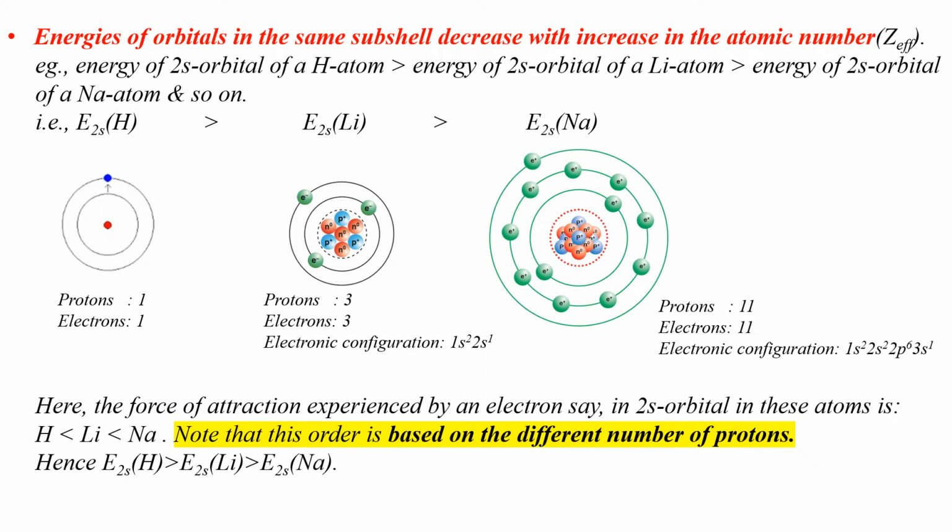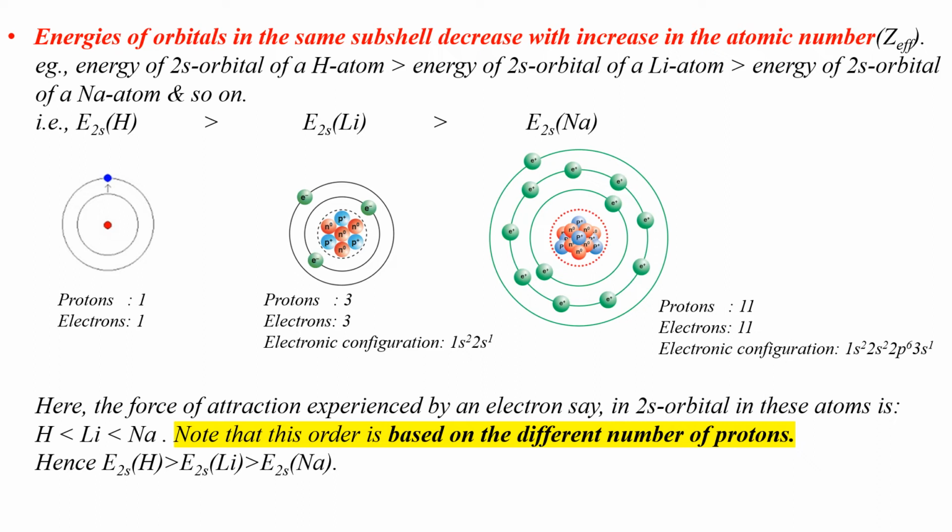The electronic configuration of lithium atom is 1s2 2s1, and the electronic configuration of sodium atom is 1s2 2s2 2p6 3s1. These show the distribution of electrons in various orbitals of the different shells of lithium and sodium atom. Lithium has 3 protons inside its nucleus, whereas sodium has 11 positively charged protons inside its nucleus.